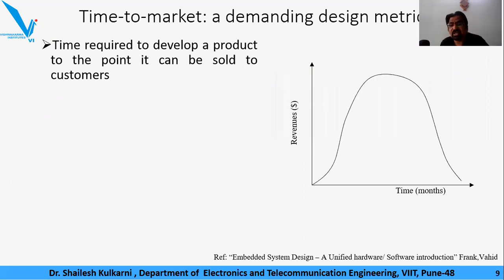Isn't it? Initially, there will not be so high a revenue. So revenue would keep on increasing as time progresses. There would be some peak, after which the product's significance in the market would deteriorate, by virtue of which the revenue generated by that product would also keep on deteriorating. And at the end, as you understand, the product would vanish from the market.